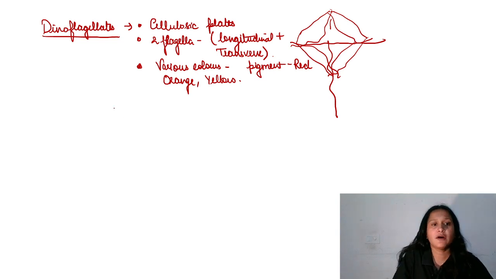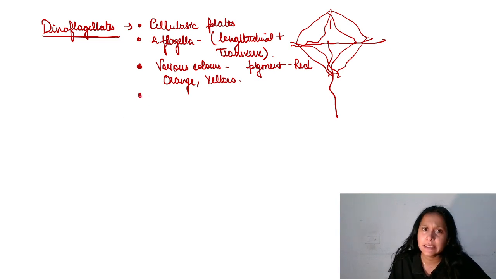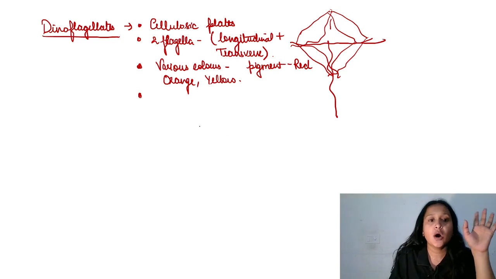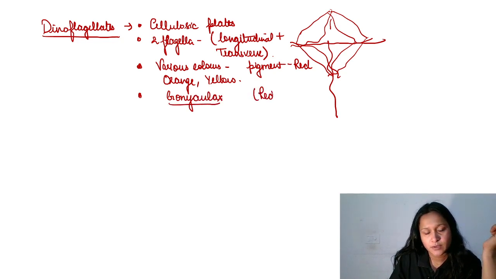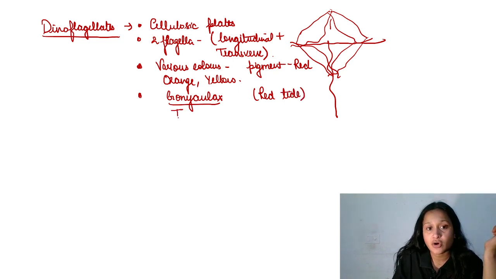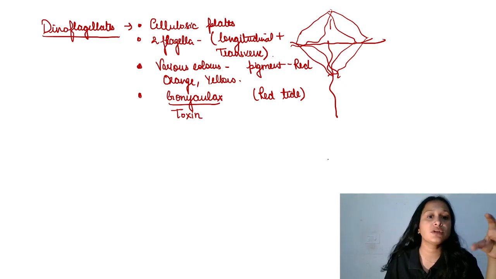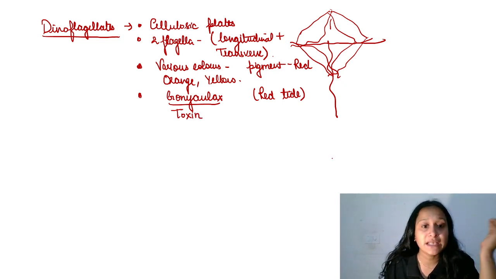ठीक है, now of course they are unicellular algae, ये भी unicellular algae ही है. And one dinoflagellate, the name is Gonyaulax. It causes red tide and it releases toxin which is very fatal for the fishes, kills the aquatic life.